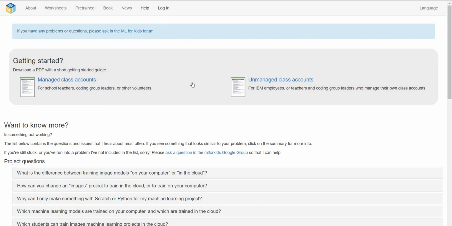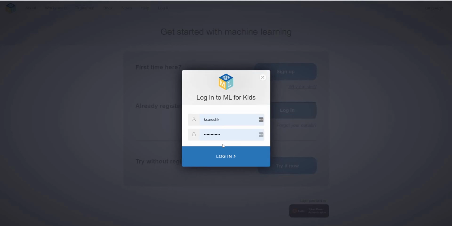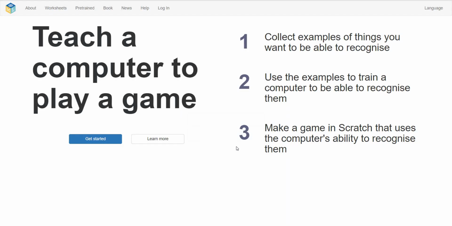Okay, so just now I have a user ID and password, I will log in with my user ID and password. So I'm clicking the login page and it's asking whether it's the first time or already registered, or try without registering. So I already registered this account, so I'm going to use this login page. Okay, so it's asking for user ID and password. I have my user ID and password for logging in to ML for Kids. I already have that, so I'm clicking login. So login is getting cleared. So now I'm on the main page.